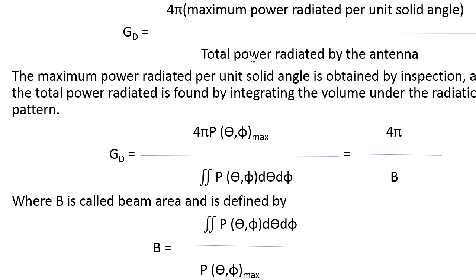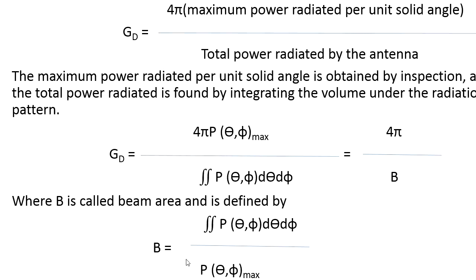And here the total power radiated by the antenna can be replaced as a double integration of P of theta phi with respect to the azimuth angle as well as the elevation angle, divided by the maximum power radiated, P theta phi maximum. If I resolve this and make more simplification, that is equal to 4 pi over b, where b is the beam area.